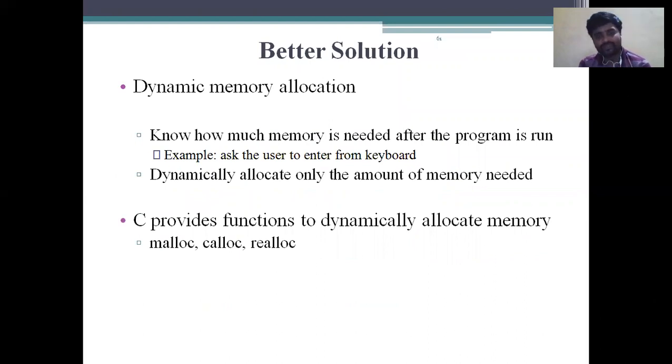So what is the better solution? The better solution is dynamic memory allocation. Now how much memory is needed is decided after the program is run. For example, ask the user to enter from the keyboard, and dynamically allocate only the amount of memory needed. So C provides functions to dynamically allocate memory, called malloc, calloc and realloc functions.